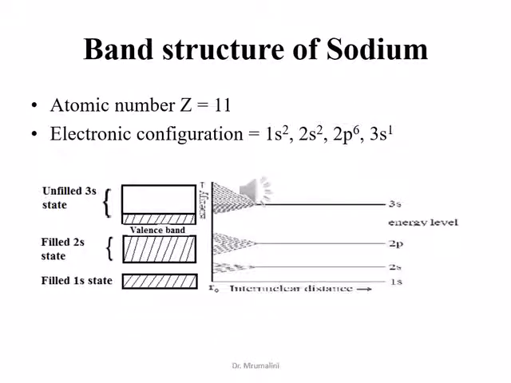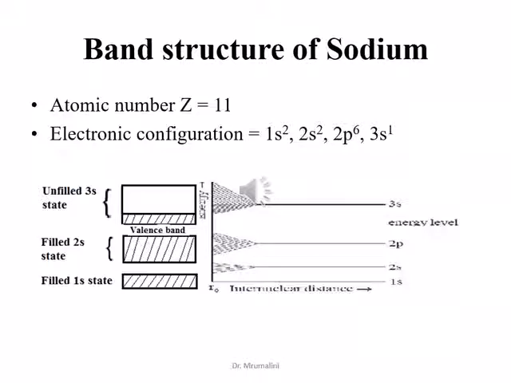Band structure of sodium. Atomic number of sodium is 11. Electronic configuration 1s2, 2s2, 2p6, 3s1. That is, 1s, 2s, 2p shells are completely filled, and 3s of sodium is only half filled.